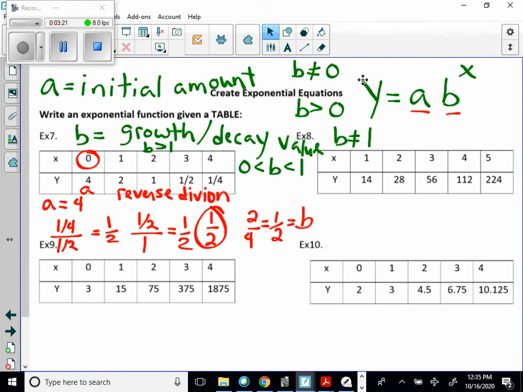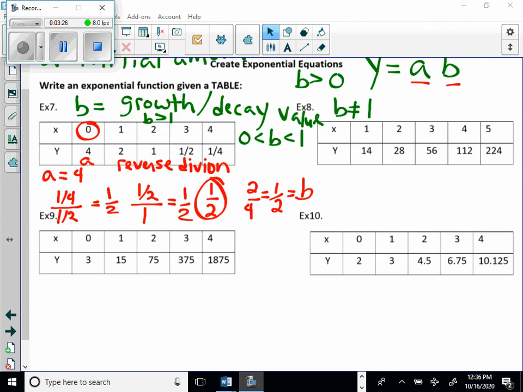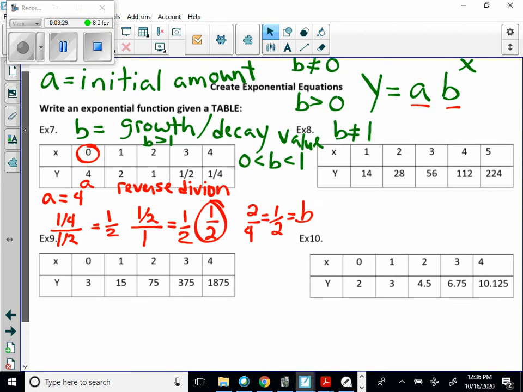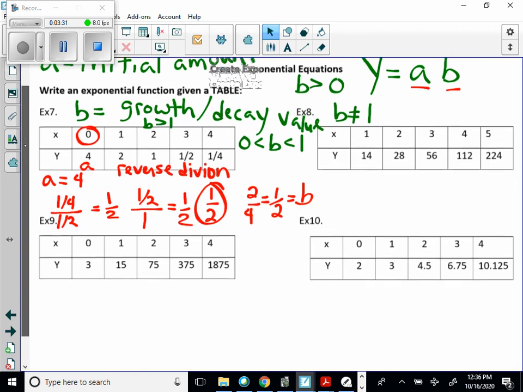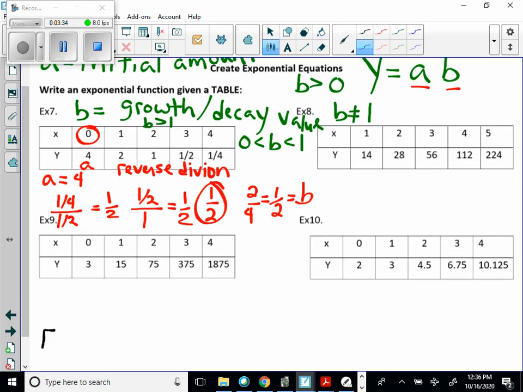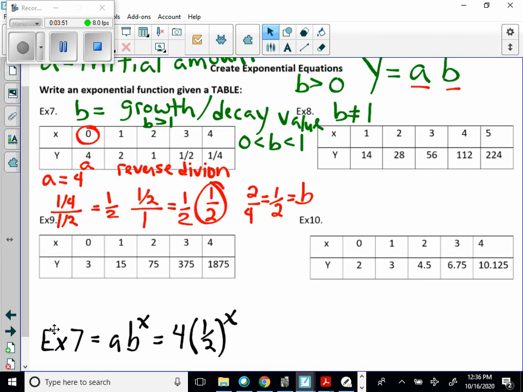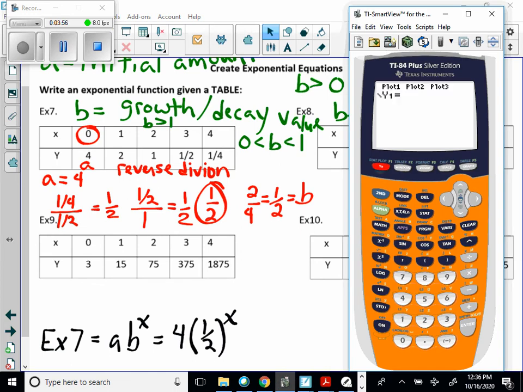So we're getting ready to write the answer, but I just need to pause. So I'll write my answer at the bottom of the paper since it's getting a little jumped up here, and I will say example 7 is equal to A times B to the X, which is equal to, well, A was 4, the B, always put it in parentheses, and then raise it to the X. So now let's see what happens if we put that in our calculator.